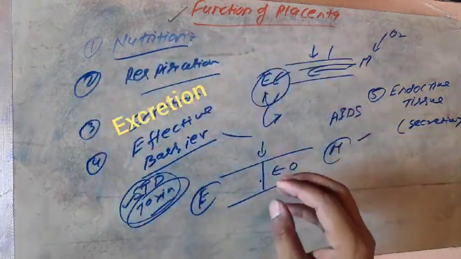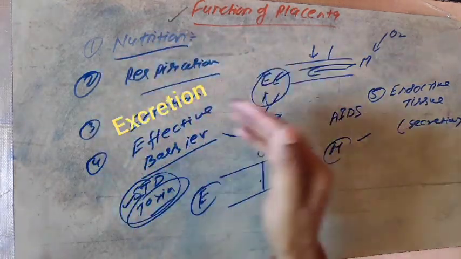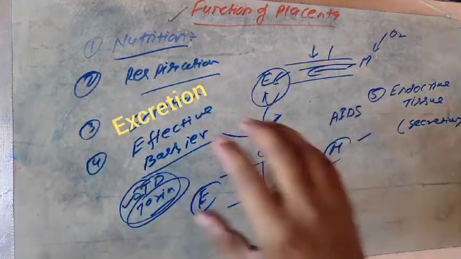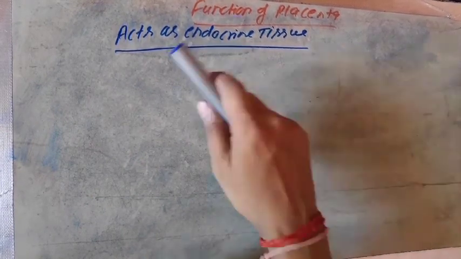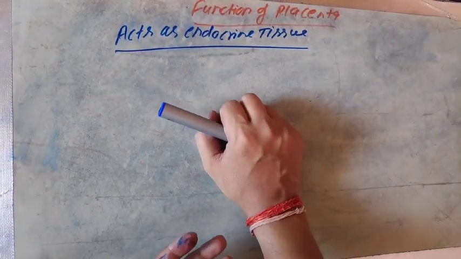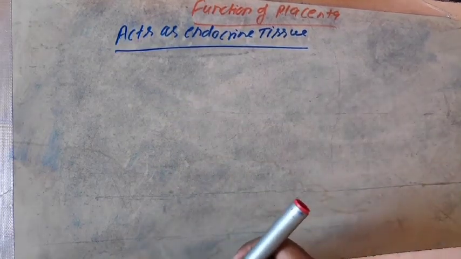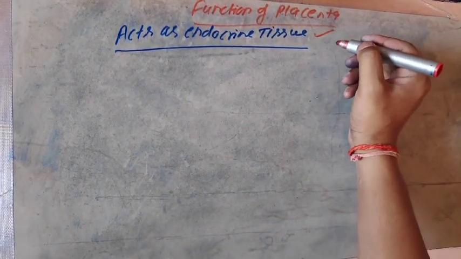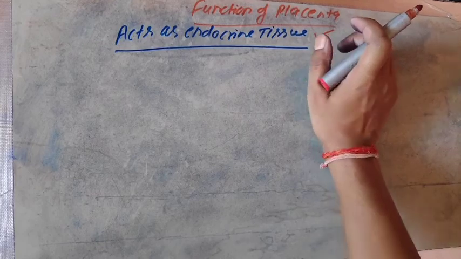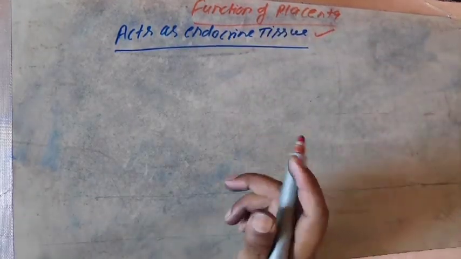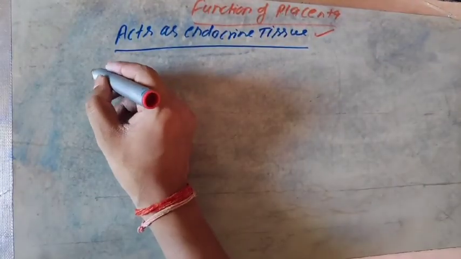Now it should be erased and it will be discussed just after erasing this content. Placenta acts as endocrine tissue, and it was asked many times: justify the statement why placenta acts as endocrine tissue. Endocrine tissues are the characteristics of an endocrine gland. So the placenta during pregnancy acts as an endocrine gland by the secretion of some important hormones.